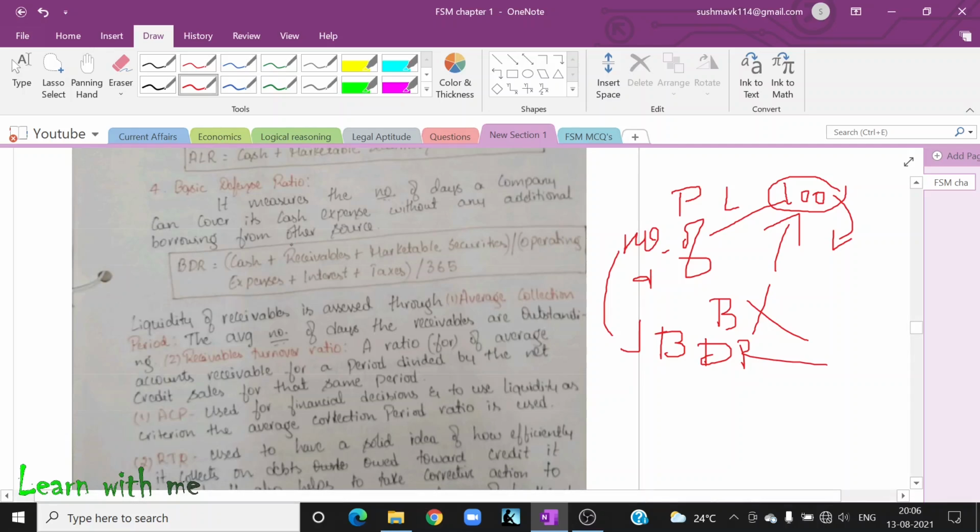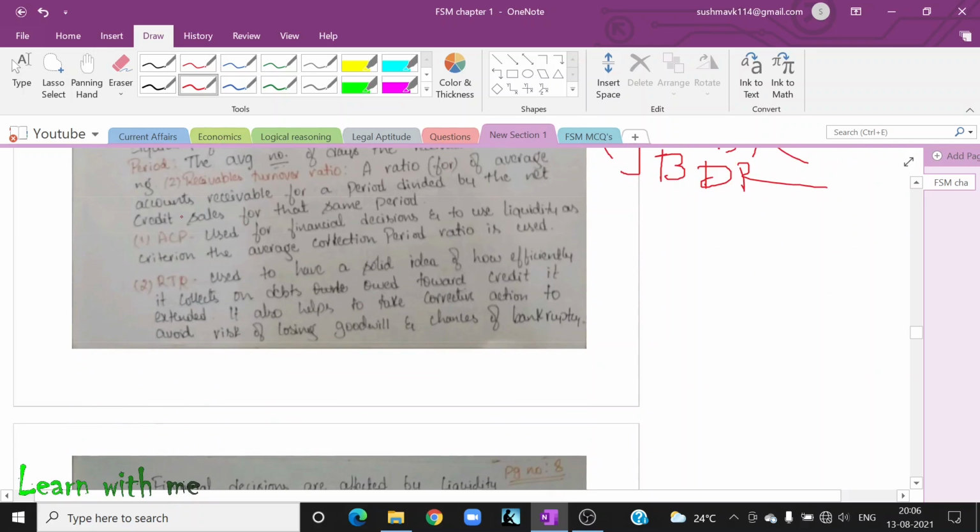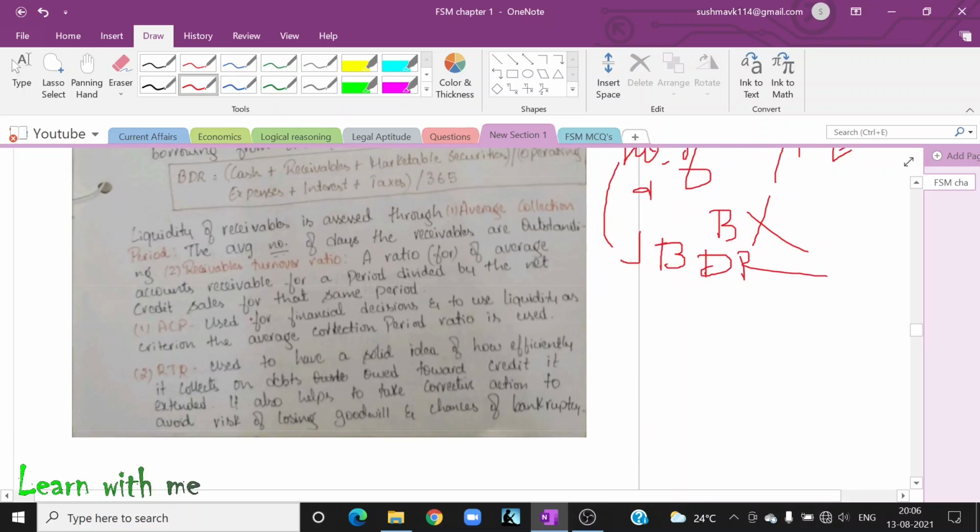I've just added it for reference. Okay, let us see this. Basic defense ratio is equal to cash plus receivables plus marketable securities, divided by operating expense plus interest plus taxes divided by 365 days. Okay, just go through this one.